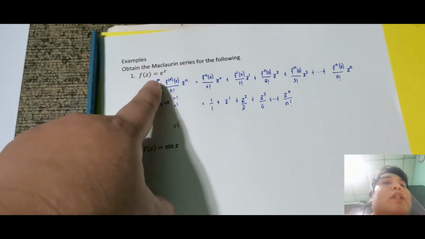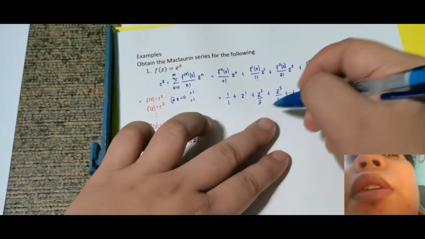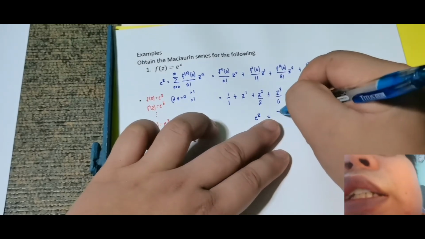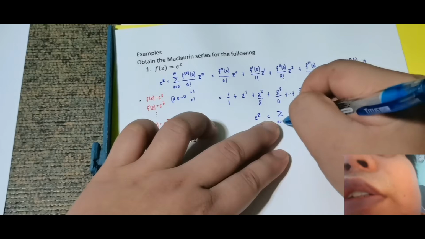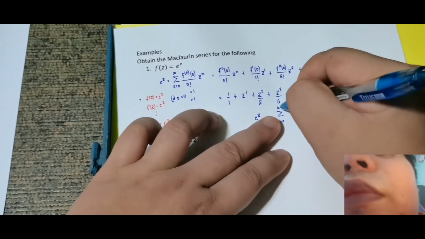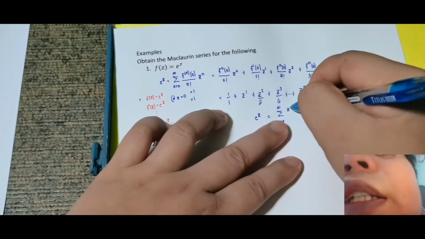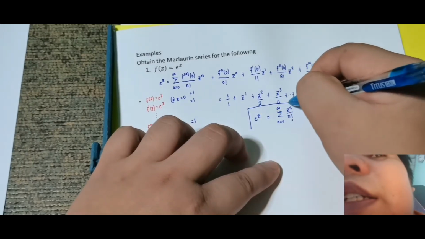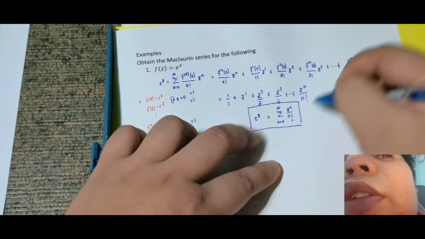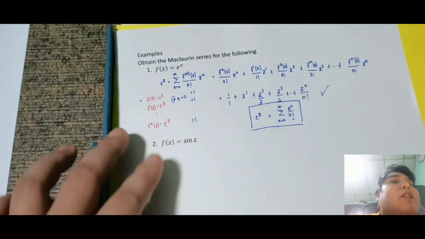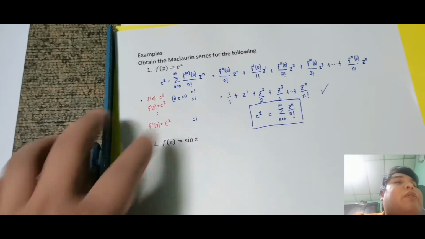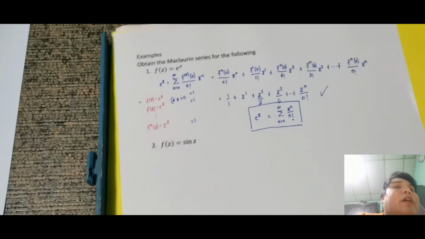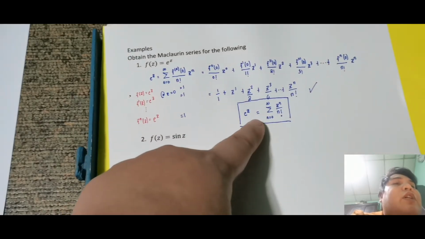okay, ng Maclaurin series na e raised to z, in which yung kanyang compact form, yung e raised to z natin, yung kanyang compact form is just the summation for n is equal to 0 up to infinity ng z raised to n over n factorial. Okay, so therefore ito yung kanyang Maclaurin series representation. Although ito rin Maclaurin series representation, pero mas gusto ko lang lagi si compact form. Mas madali. So again, pag nakita ka ng e raised to z, ito agad yung sagot mo dyan. Okay, so that is e raised to z.